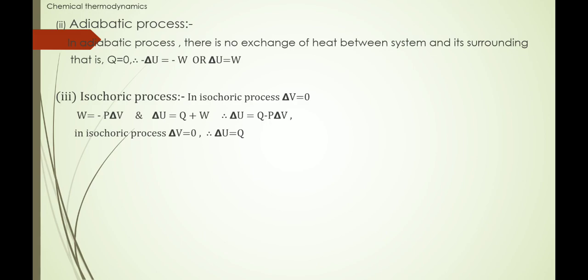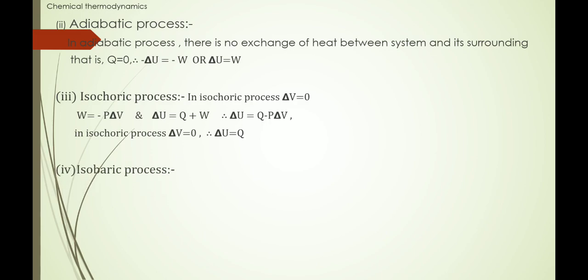So when process is isochoric, volume is constant, then given amount of heat to system, which is Q, will be equal to change in internal energy. Q is equal to delta U, indicating that in isochoric process, given heat to system will be equal to change in internal energy of the system.